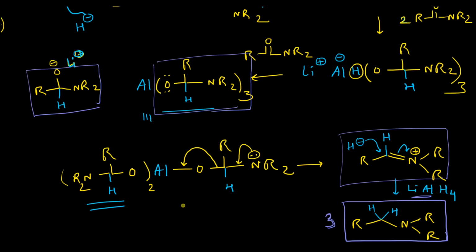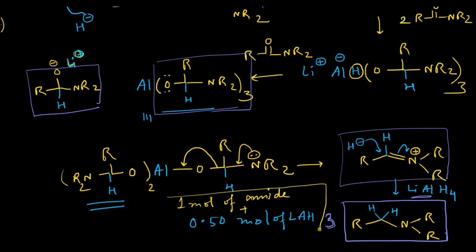We need only 0.50 mole of lithium aluminum hydride and 1 mole of amide. Okay, so these are the stoichiometric ratios in case of amide reduction. So in case of amide reduction, this is our product. The carbonyl group will be basically converted into a CH2 group, but the amine unit will remain.